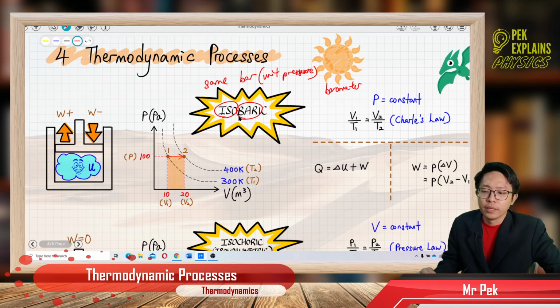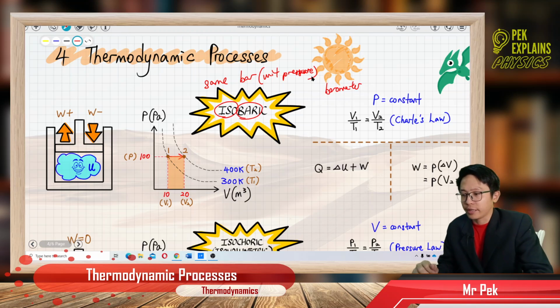A barometer is an instrument to measure the air pressure in a certain environment. Besides that, bar is a unit for pressure. One bar is actually 100,000 Pascal or 100 kilopascal.